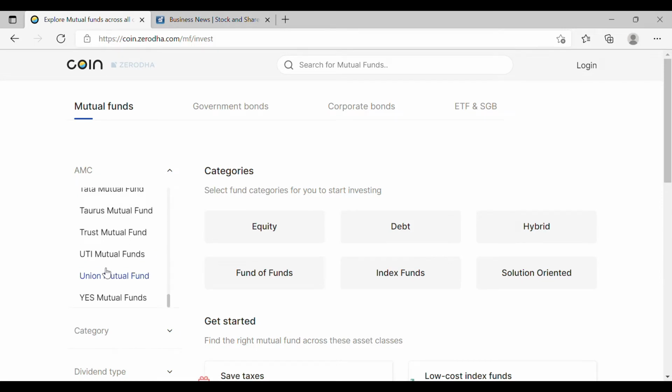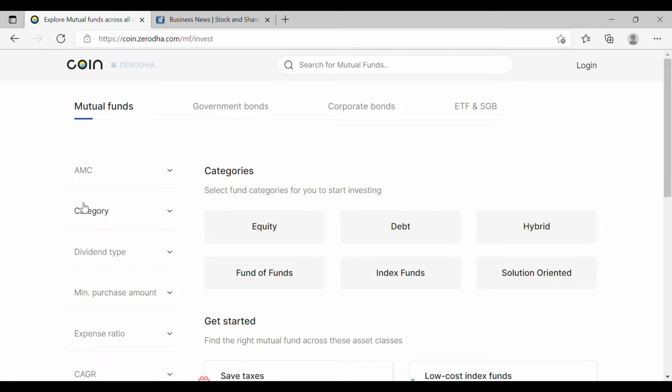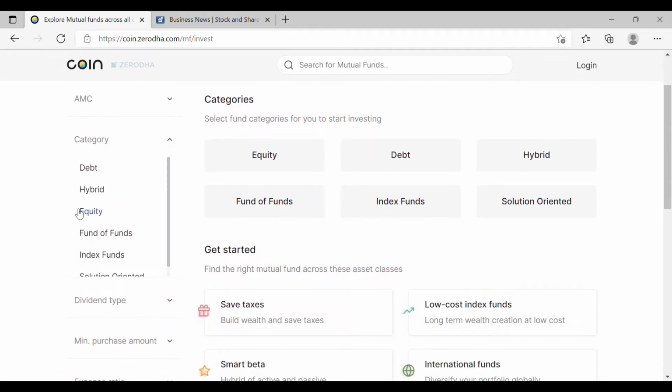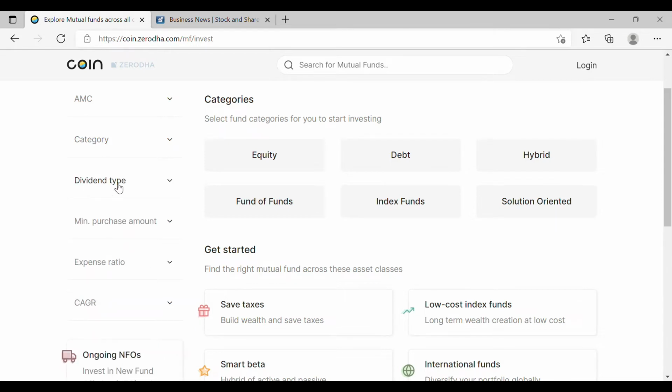There are various mutual funds that you can invest in, and then other than the fund houses, you have the categories, which again range from debt funds, hybrid funds, equity funds, and then fund of funds, index funds. Again, if you are getting confused, go check out my entire series on mutual fund investing, wherein I have covered in detail the various categories as well as the dividend type.